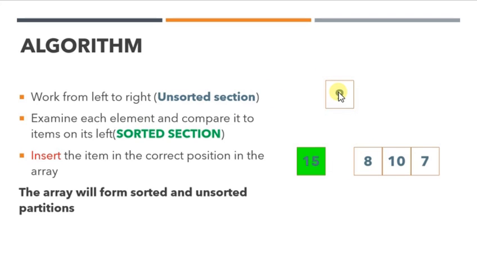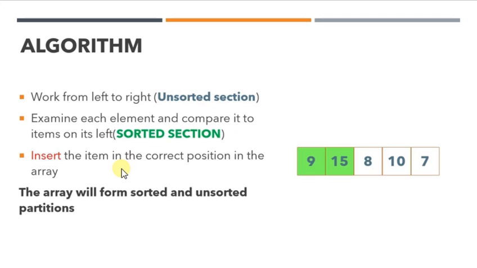Examine each element and compare it to the items on its left. So 9 is going to be compared with the item on its left, that is 15. Okay, so 15 and 9 are compared. 15 is bigger, so I'm shifting it and finally placing. Because no more elements are there to be compared, I'm going to place this 9 in its exact location. Cool. Now insert the item in the correct position in the array.